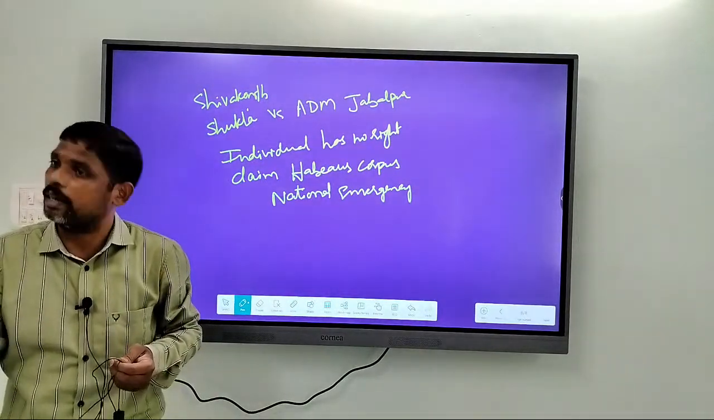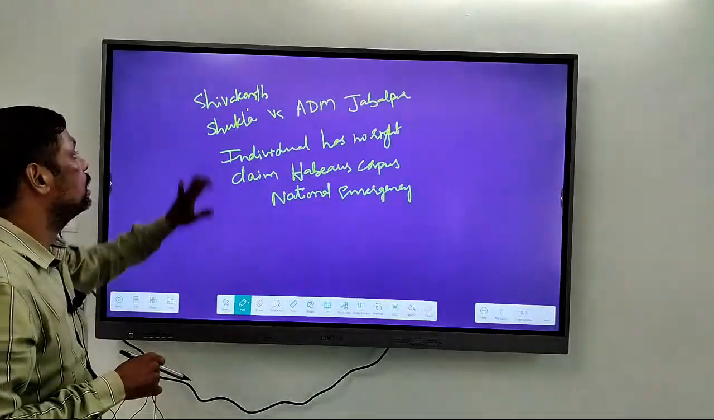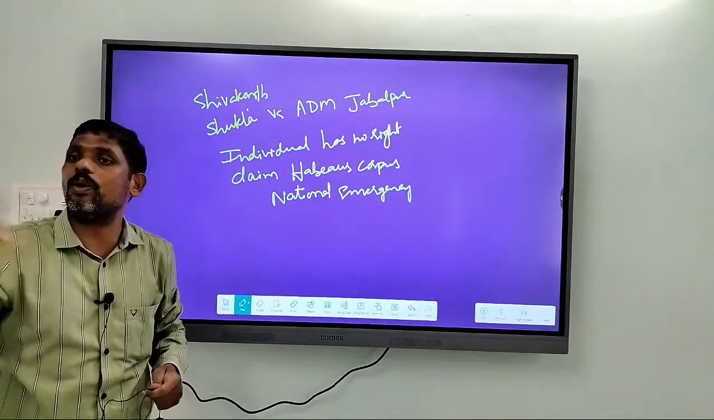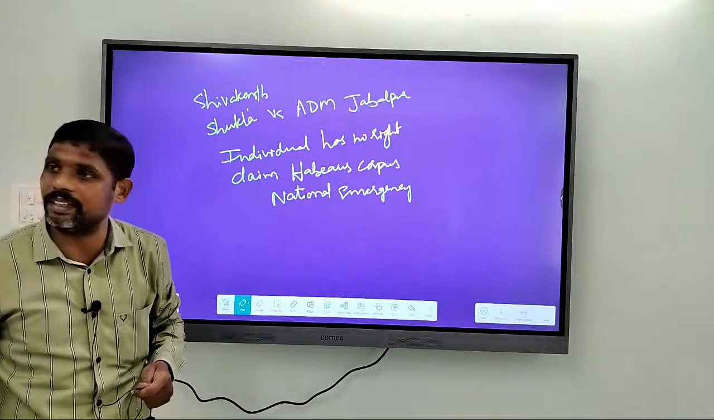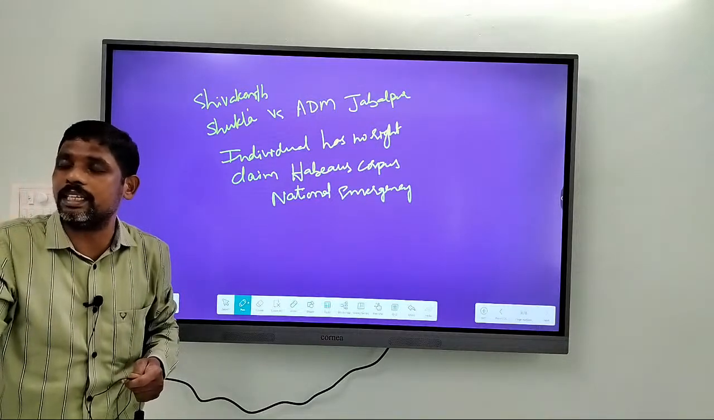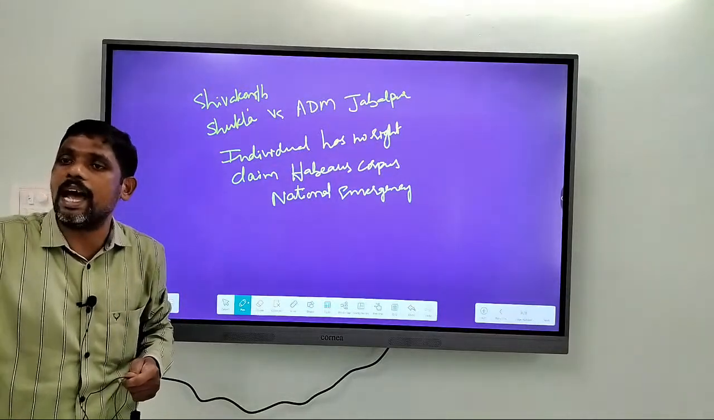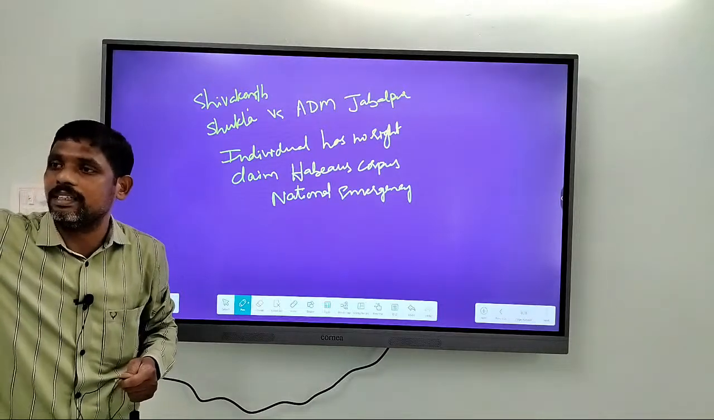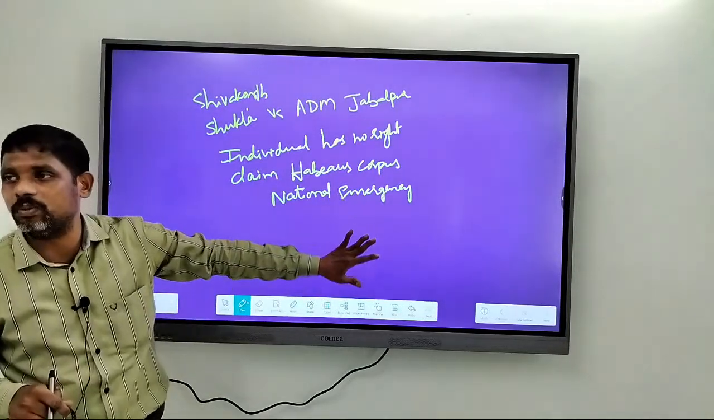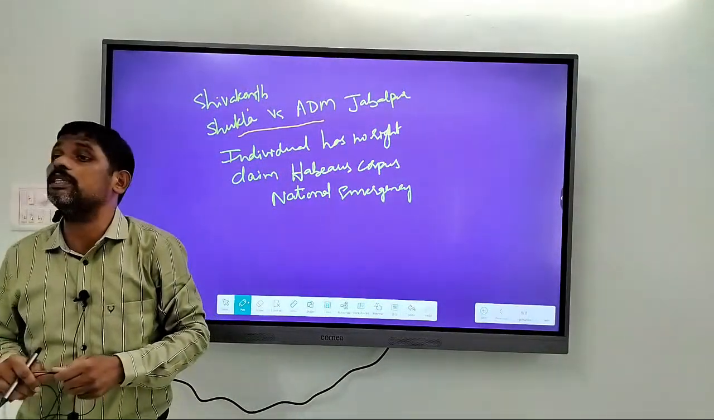They have no right to go to courts, no right to ask for remedies, no right to ask for writs. This is what was said by the Supreme Court in Shivakant Shukla versus ADM Jabalpur. That means there is no guarantee for the life and liberty of individuals. We are saying they cannot go to courts, cannot enjoy constitutional remedies, and cannot take writs. That means the individual has not been guaranteed any life and liberty. That is the outcome of the Shivakant Shukla versus ADM Jabalpur case.